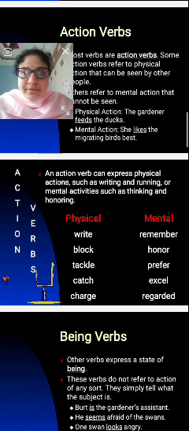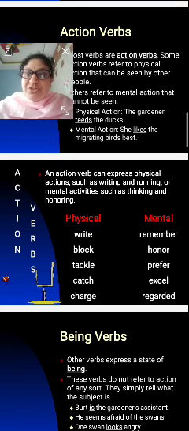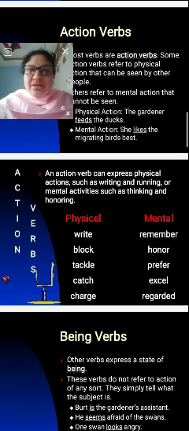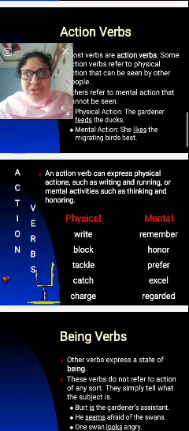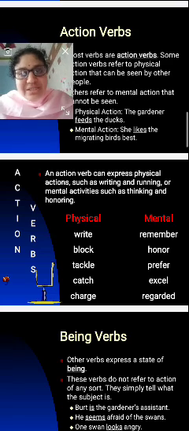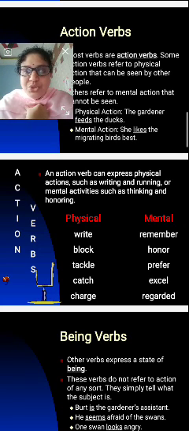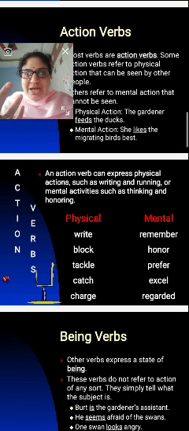Clear, right? For clarity, an action verb can express physical actions. So what are the physical actions, such as writing and running? That shows the physical action that others can see. Or mental activities, such as thinking and honoring. The mental activities, that is thinking and honoring, belong to us personally, so they can't be seen by others.